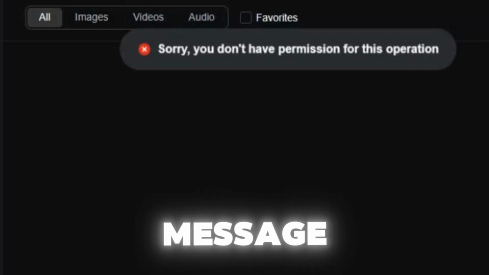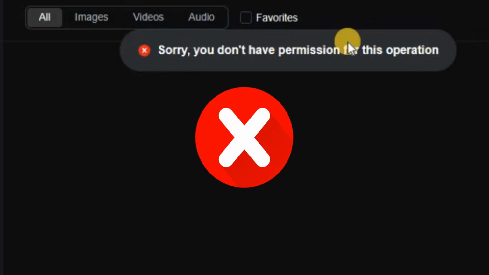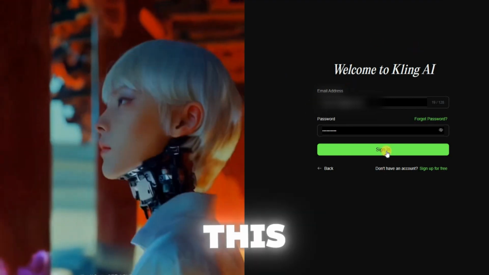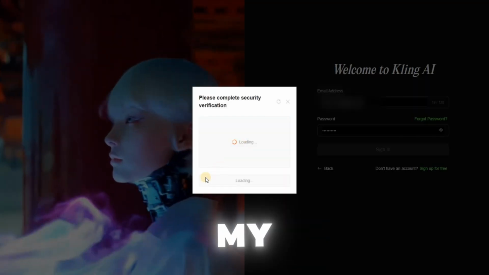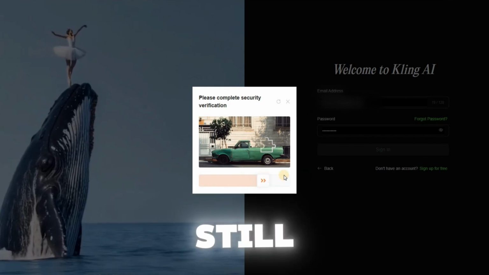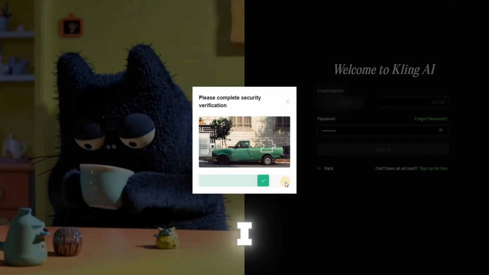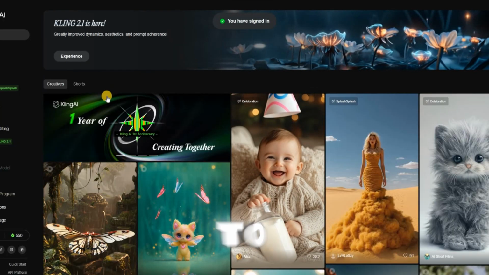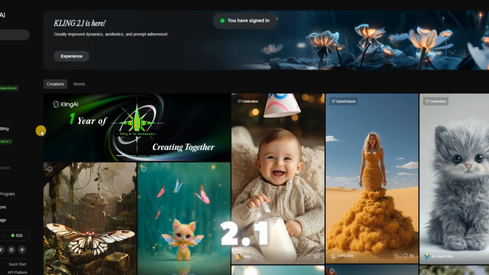Are you getting this message in Kling Ai? I've been using Kling Ai for almost a year now. This is the first time I've ever had this issue. Now I do want to point out, on my paid account I do not have this issue. Everything still works fine. But on my free accounts I started noticing each one was getting this message after I tried to run an image to video gen on Kling 2.1 version.